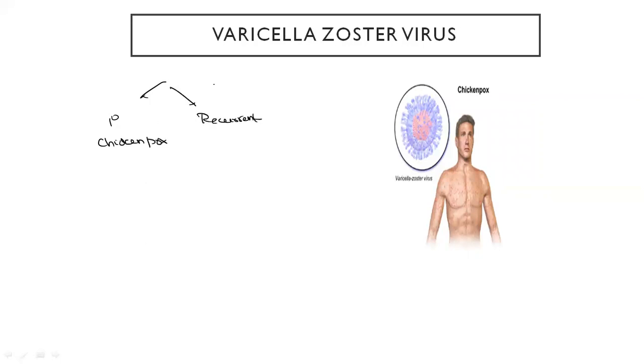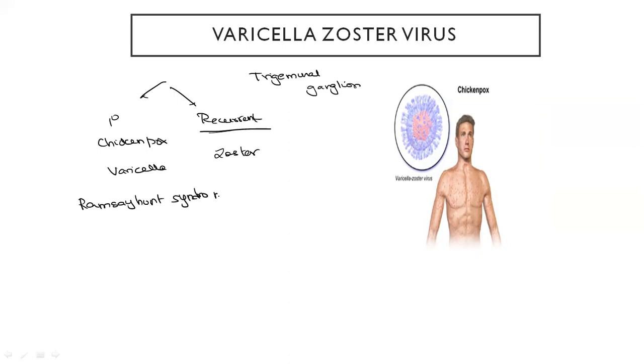It will remain latent in the trigeminal ganglion. Even the HSV virus is latent in the trigeminal ganglion. And when activated, it can lead to recurrent infection. So, if it is primary, it's called varicella, and if it is due to recurrent infection, it is called zoster virus. Now, there is an associated syndrome called Ramsay-Hunt syndrome.